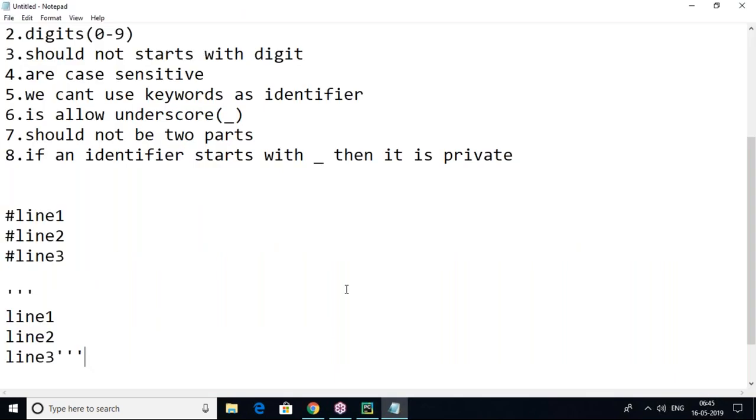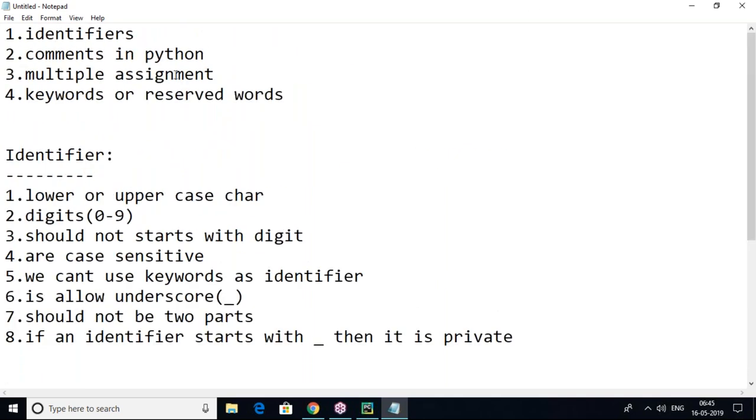So whenever you are going to write a program, you write your own description in your program for later understanding. That is what a comment is. It will not be considered in the execution part. Your interpreter will not consider it in the execution part. So that is about comments, like identifiers, comments, and multiple assignment variable kind of things.